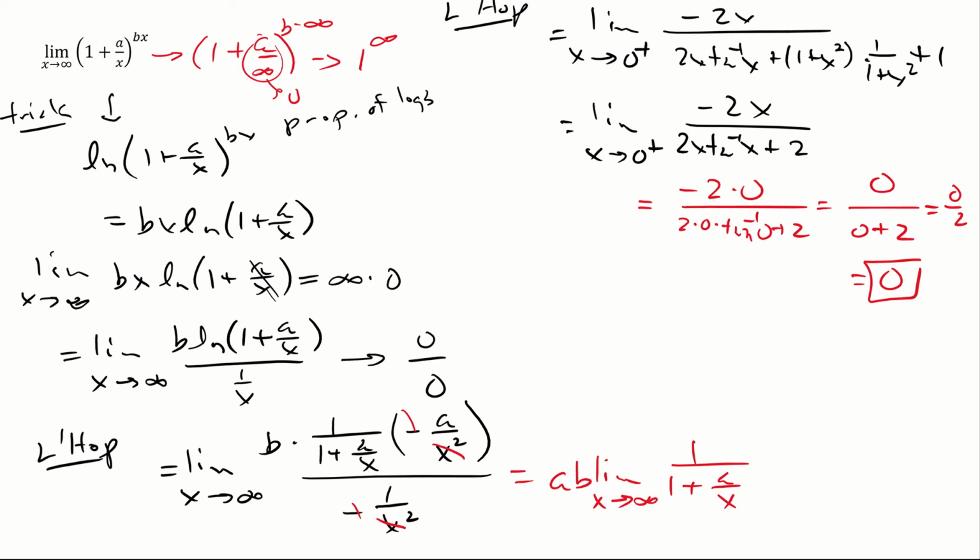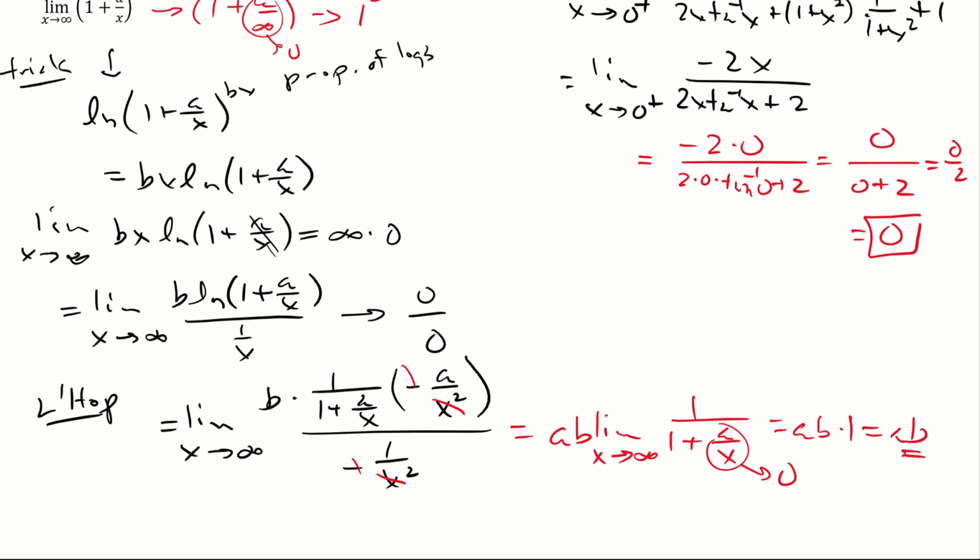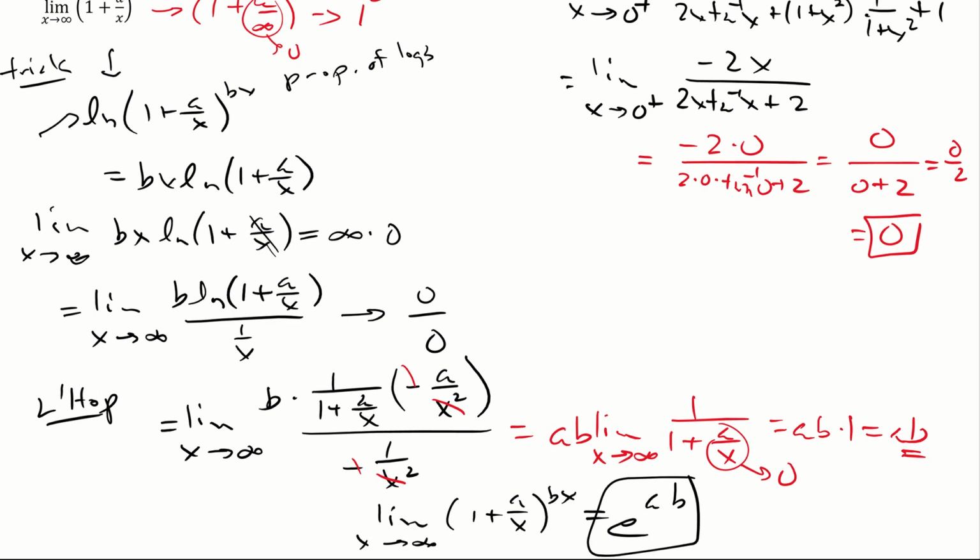Okay? Now you take the limit. I know it's crazy. And as x goes to infinity, this goes to 0 finally. And we've got a times b times 1, or ab. Yay, that's the limit. No, it's not. Remember at the beginning, we took the natural log. So our actual limit, I'll write this out. The limit as x approaches infinity of 1 plus a over x to the bx power is equal to e to the ab. And that's all she wrote.